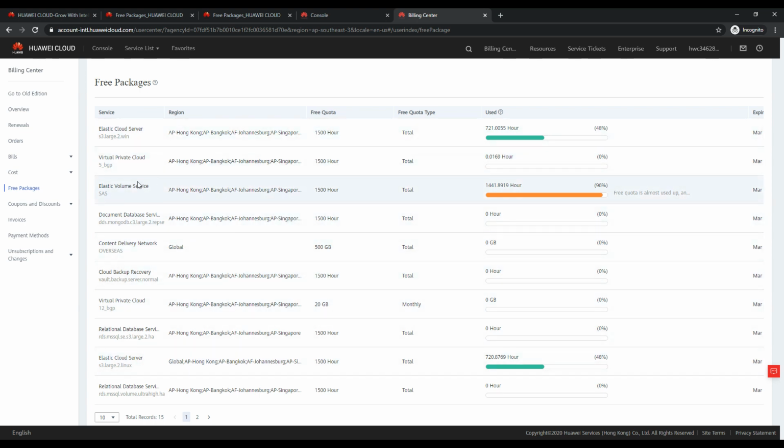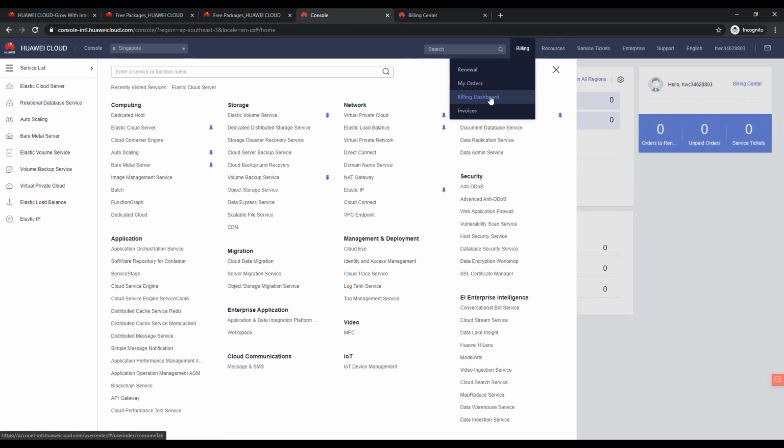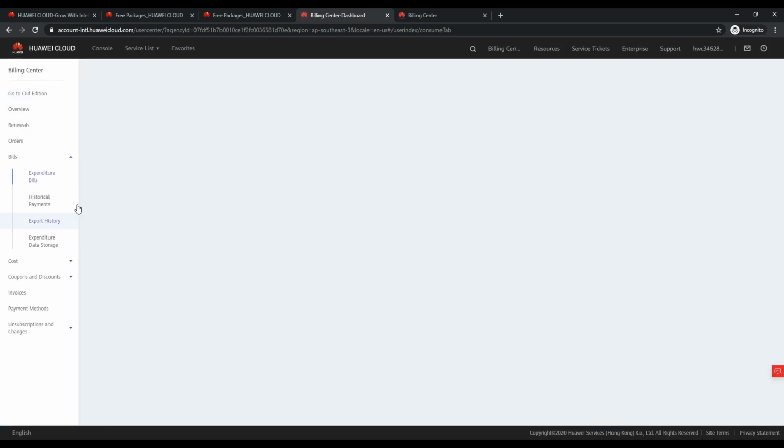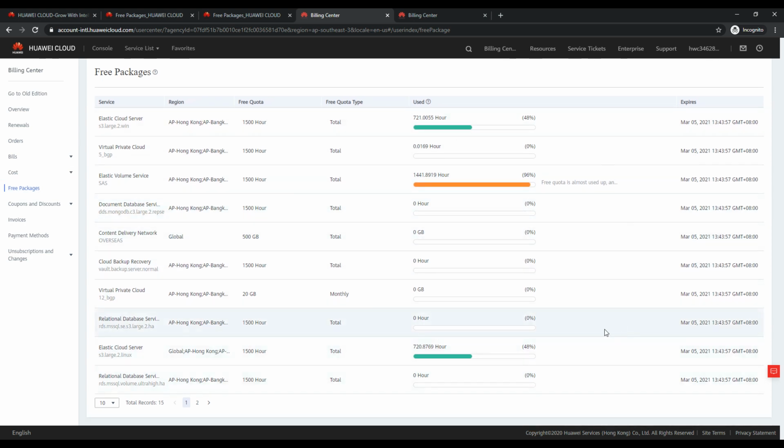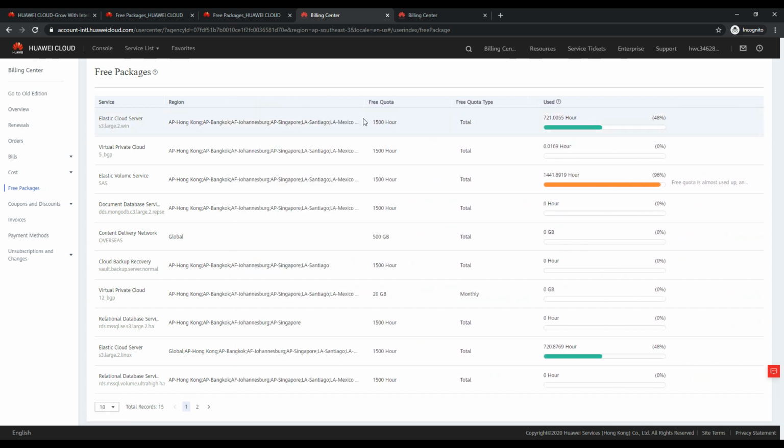But you can see the elastic volume, as I mentioned, the 2 volumes of 40 GB for 1500 hours. So as it is going to consume, it is showing me this much. I have deleted my instances, and I have tried to learn and understand this kind of billing mechanism from here. So once you enter the console, you just need to select billing and come to the billing dashboard. It will show some data, and click on this free package, and you will be able to see the same experience and the same information. Make sure of the regions, and it will show you how much is allowed and how much we have consumed.